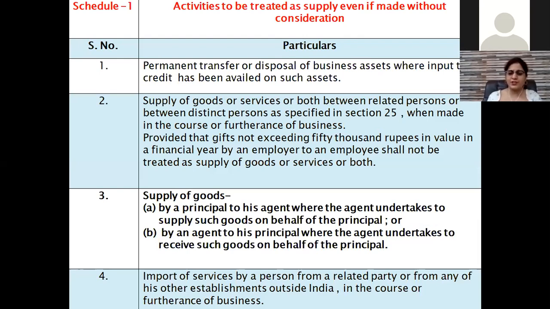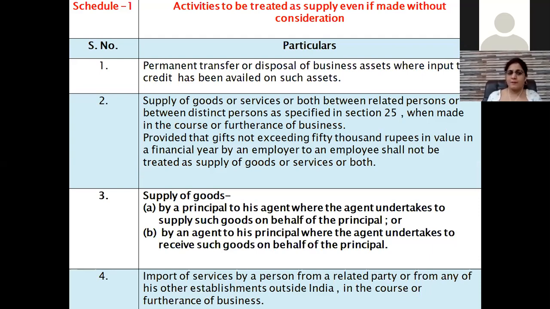कि consideration नहीं है, even then वो supply है and we have to pay GST on that. First one is the permanent transfer or disposal of business assets. As you all know, sometimes a laptop or a computer on which input has been availed by the employer is given to the employee permanently, then GST is leviable on that.